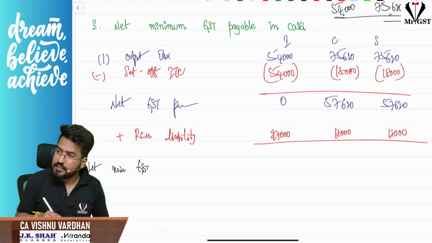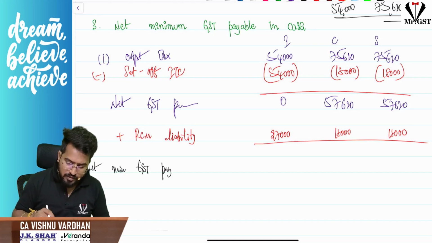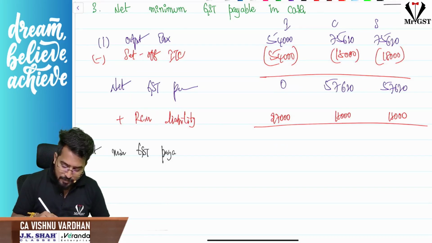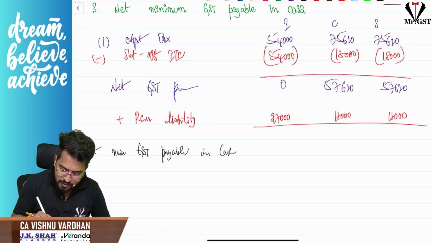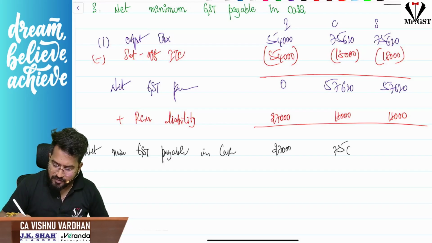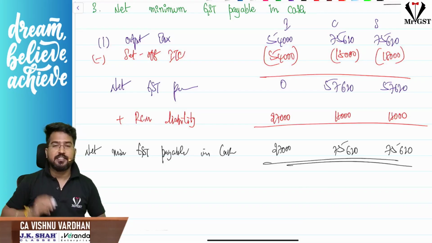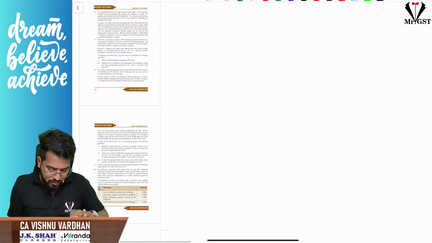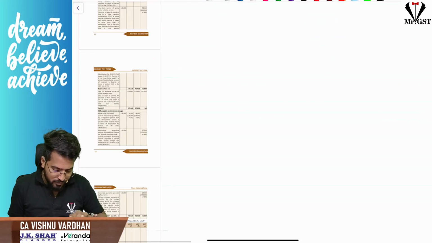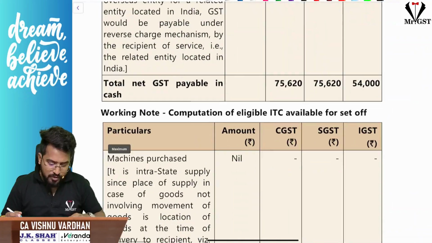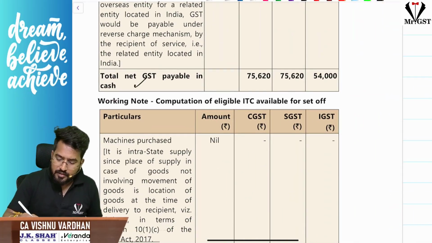So now the final answer, net minimum GST payable in cash. If you see, sir, 27,000. Again, same answer, 75,620. This is the final answer. Okay. So this is how we should solve the question. Let us cross check the answer also for just our satisfaction. That's all. So net GST payable, total net GST payable in cash, 54.